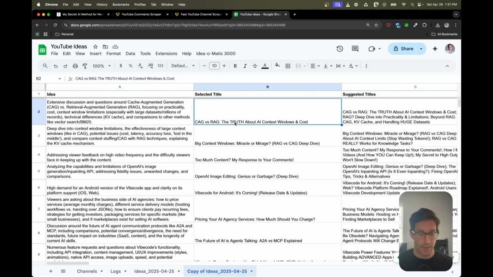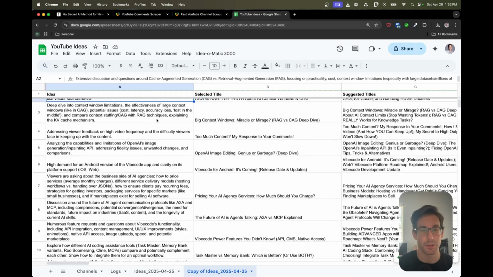And TLDR on CAG versus RAG: CAG is context augmented generation, and RAG is retrieval augmented generation. Basically the AI has a memory, and the memory is sometimes limited in its ability to get information outside in the world. So people attach a database to that, which is RAG. But in the sense that models' context windows are extending, you can shove a bunch of information into that context window, and its ability to retrieve that more effectively is getting better over time. So the question is will RAG become obsolete in certain use cases? Answer is likely, probably, but we'd have to research that further to come to a conclusion.